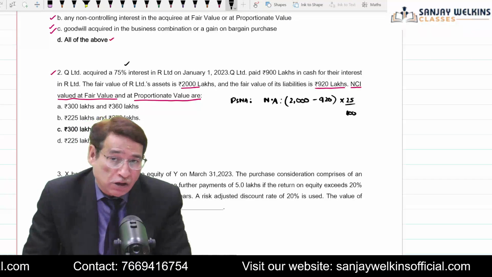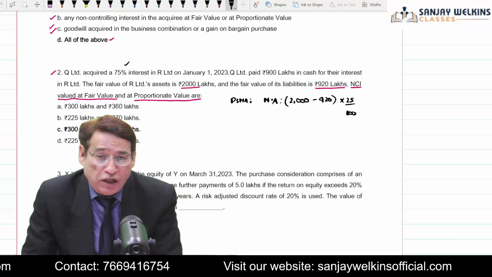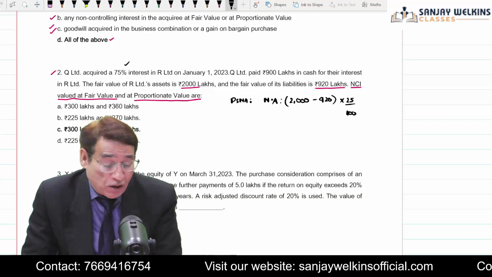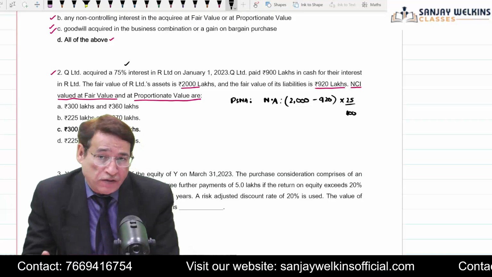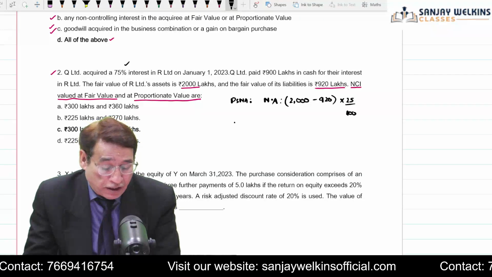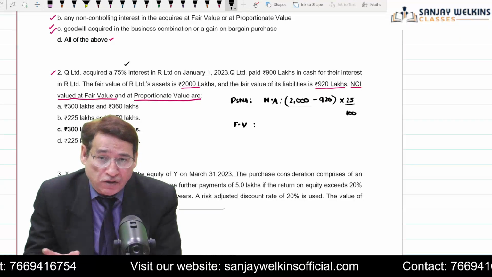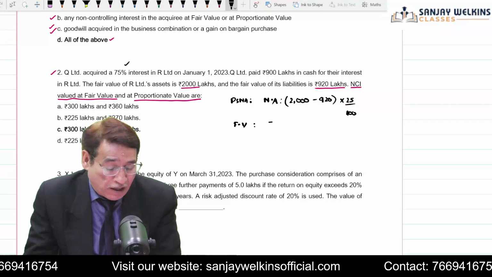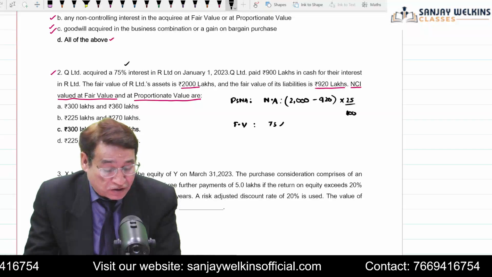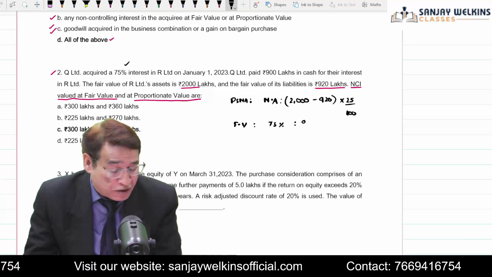But the question has also asked to compute the fair value of NCI. In order to compute the fair value of the NCI, what are we supposed to do? First of all, I am going to write that for 75% stake, we have paid 900 lakhs.